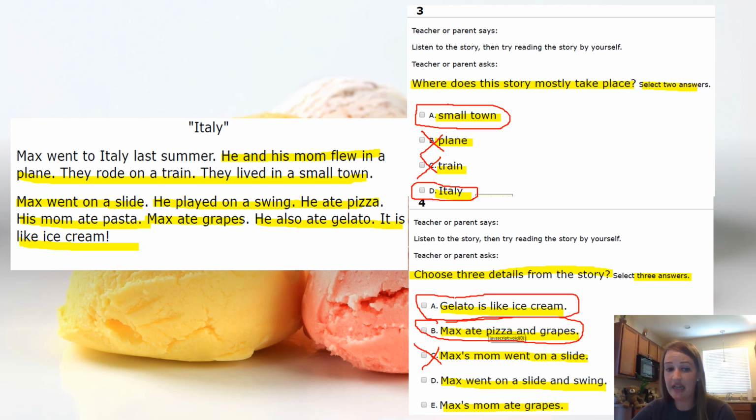Max went on a slide and swing. Yeah, that's true. I just read that to you. That's a detail from the story. And the last one, E, says Max's mom ate grapes. Well, if I look back at the text, when I read earlier, he ate pizza, his mom ate pasta, Max ate grapes. So Max's mom did not eat grapes. All right, phew, good job.